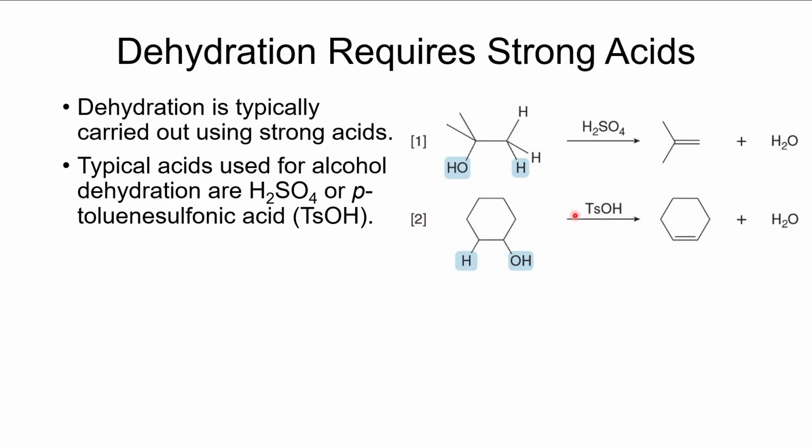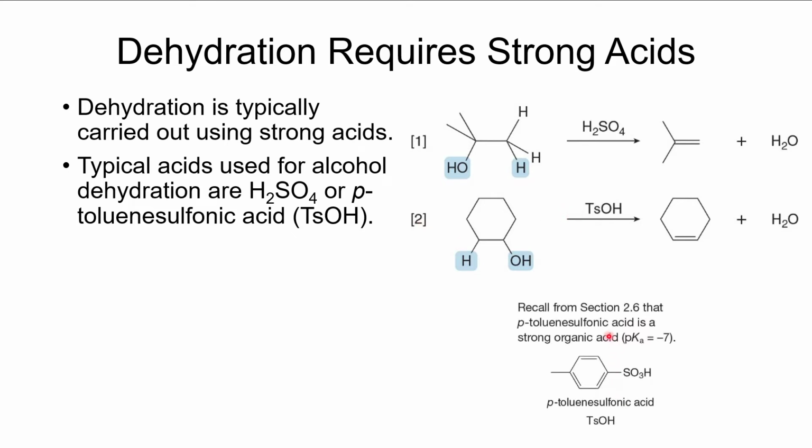Toluene sulfonic acid is very similar. We saw toluene sulfonic acid way back in chapter 2. It is a strong organic acid, has a pKa of -7, and shares a lot of structural similarities to sulfuric acid, and so it is structurally related to sulfuric acid, and it just happens to be quite useful for a number of reactions. And we're going to see this toluene sulfonic acid show up in a number of different situations.